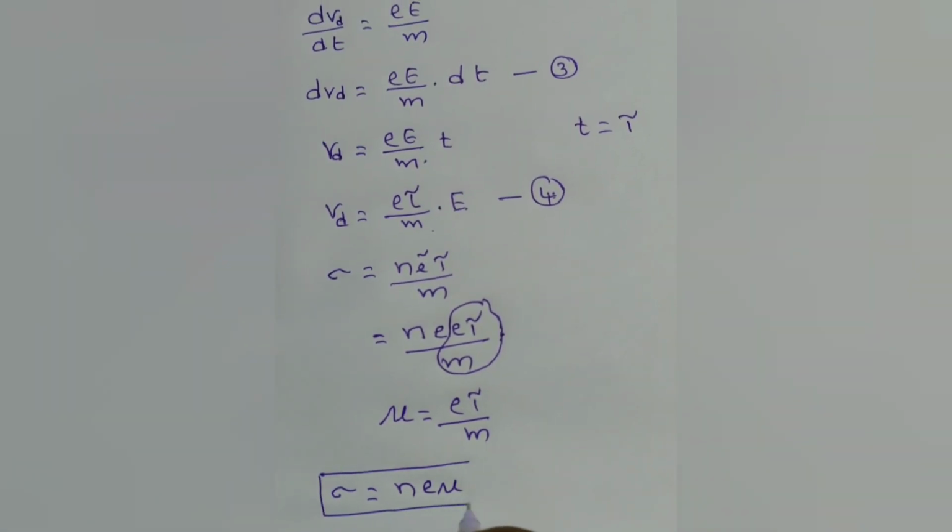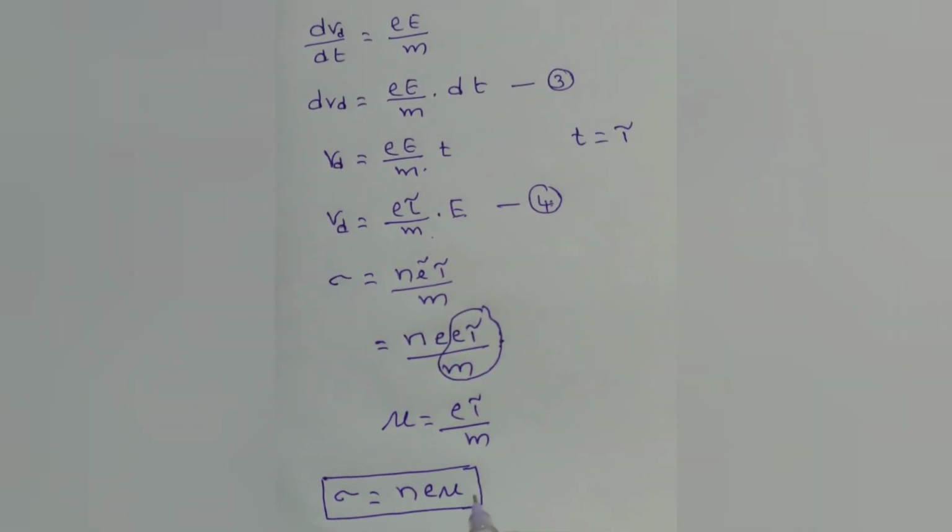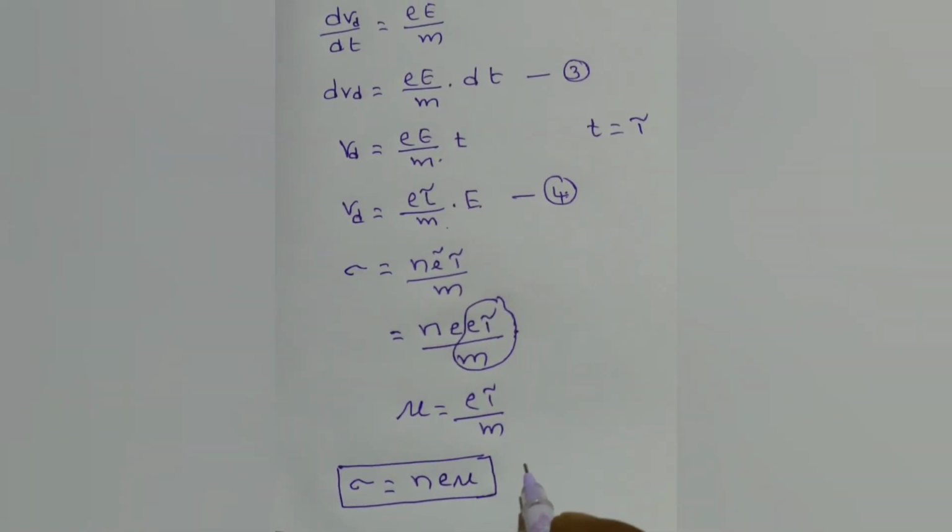This is the relation between the mobility of electron and the electrical conductivity of metals.